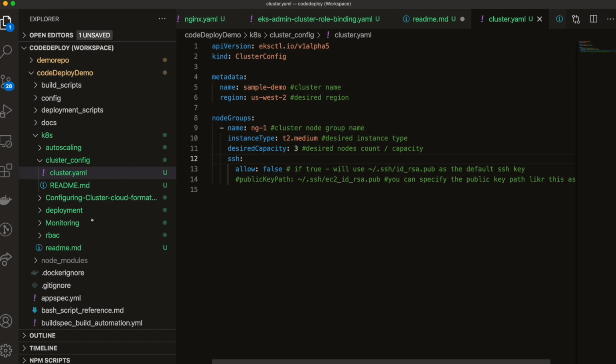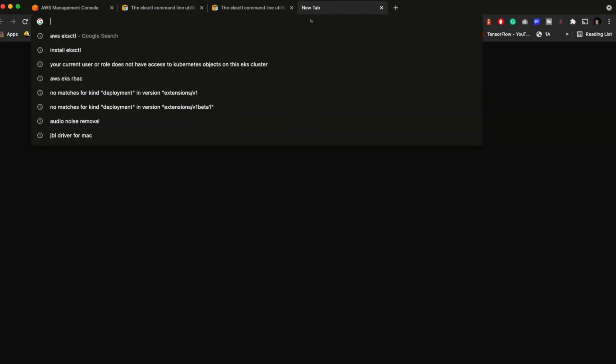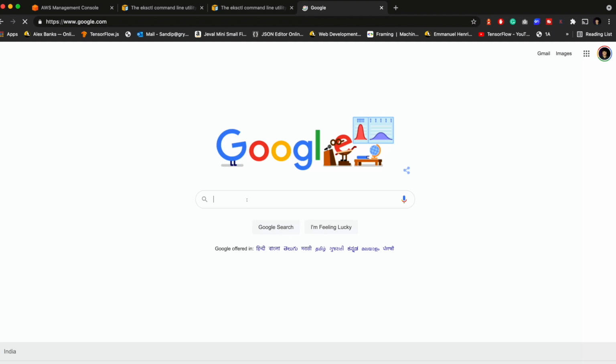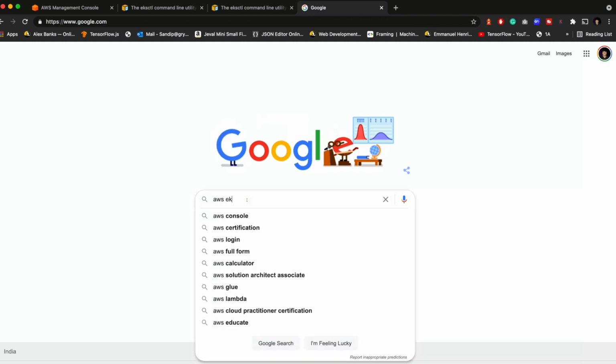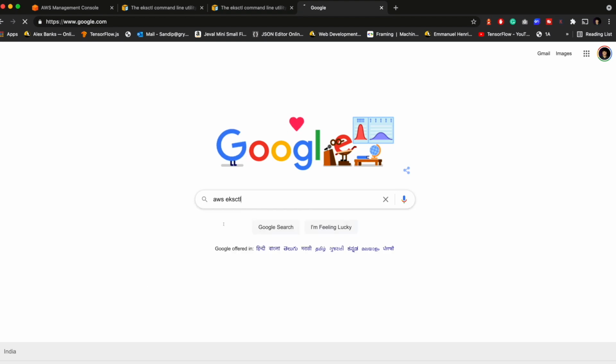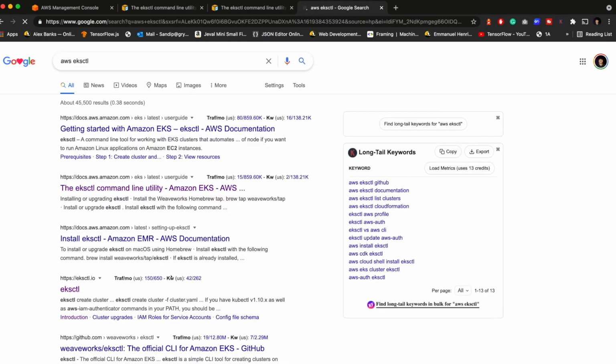Okay, now let's run it. You have the configuration now. If you'd like to learn more about this, you can open a tab, go to Google, search for AWS eksctl, and you will see a page called eksctl.io.